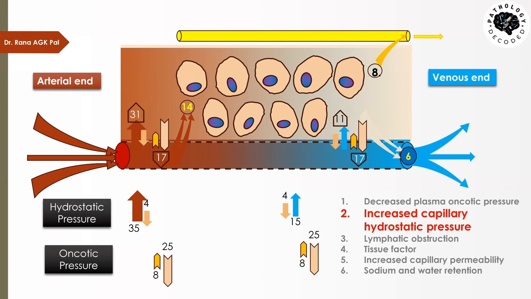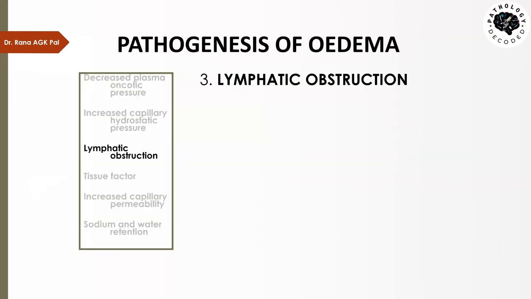Here we have again the diagram. I will again not go into the details, only see that there is this difference. It increases from 2 mm to 8 mm because of the increased hydrostatic pressure in these two areas, arterial and venous, and that is responsible for edema. Now, lymphatic obstruction,